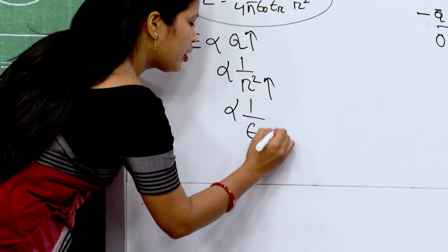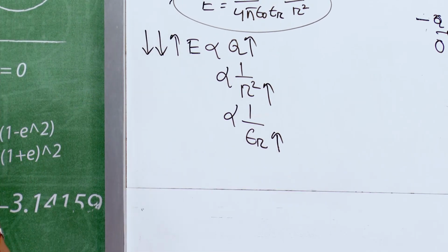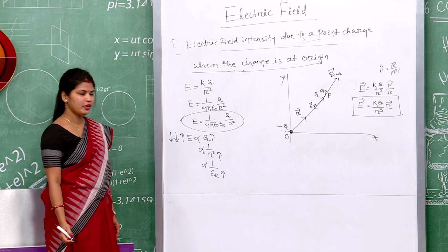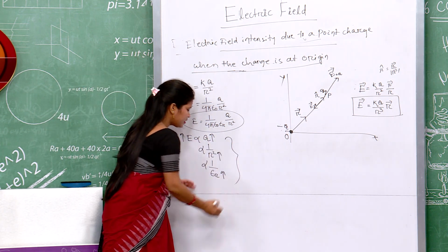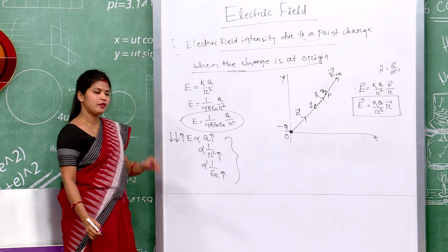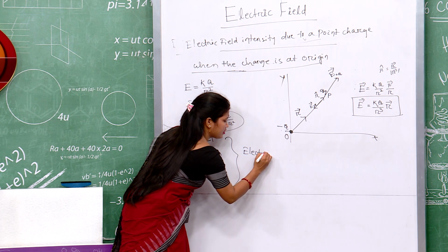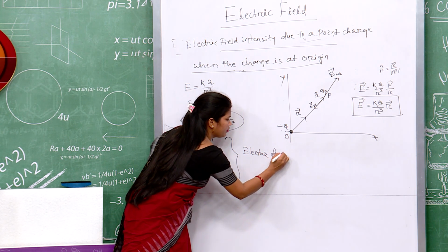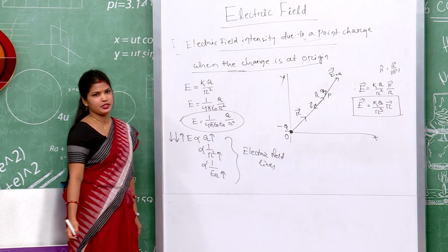Then more the permittivity of the medium, less the field. And you can visualize these things with the help of electric field lines, which will be discussed in the next lecture.